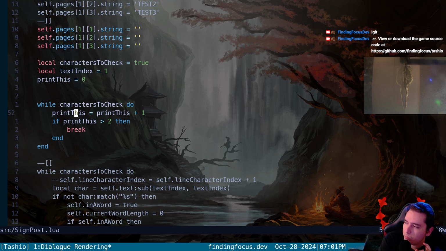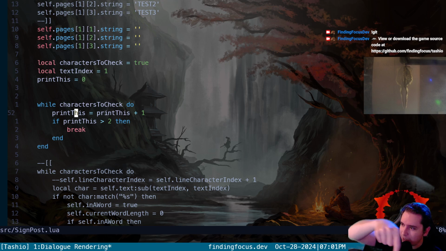So as long as we have a break condition, we should be able to get out of the while loop. Now, that is what we tried to do yesterday. It didn't work, but the idea here is we have a pointer to the character index of our .text field, and we increment it until we find the beginning of a word, then find the end of that word.